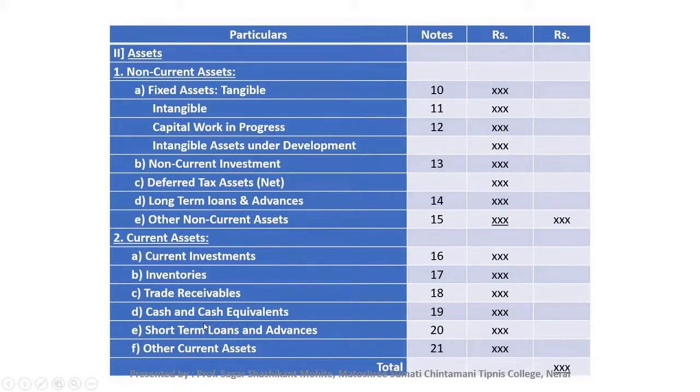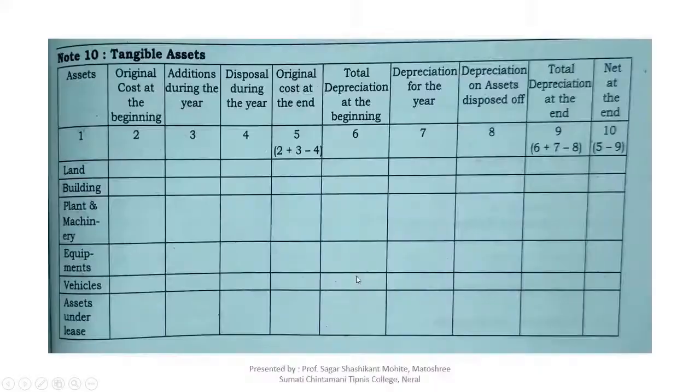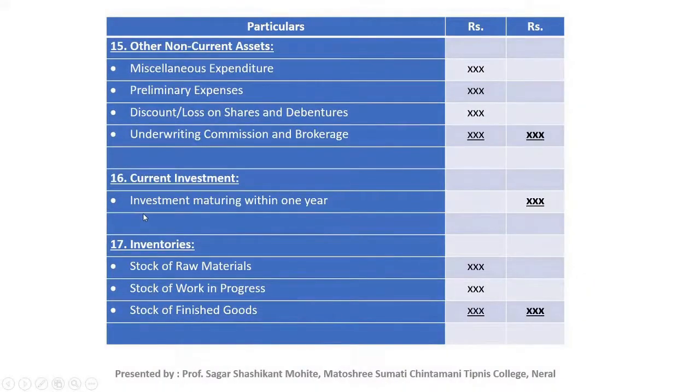In the short term loans and advances we will mention prepaid expenses, tax refund receivable, and the last point is other current asset. In the other current asset we will mention non trade receivable, unamortized expenditure. Okay, we will see one by one. First, current investment, note number 16. Investment maturing within 1 year. This is current investment.